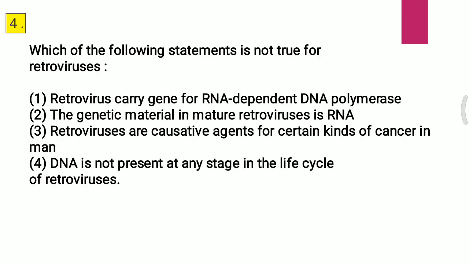Question 4. Which one of the following statements is not true for retrovirus? First, retrovirus carries the gene for RNA-dependent DNA polymerase. Second, the genetic material in mature retrovirus is RNA. Third, retroviruses are the causative agent for certain kinds of cancer in man. Fourth, DNA is not present at any stage in the life cycle of retroviruses. The correct answer for the fourth question is the fourth one, that is DNA is not present at any stage in the life cycle of retrovirus.